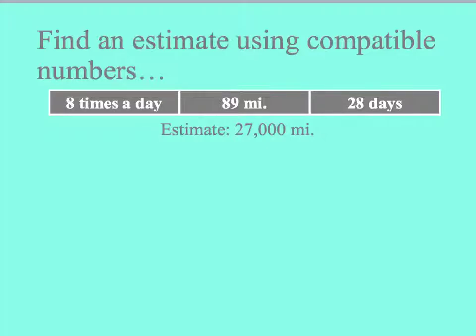So to find an estimate for our bus problem using compatible numbers, we're going to walk through that a little bit together. So 8, I might round up to 10 still. 89, I could round up to 100, because those two numbers are very easy to multiply. And then maybe I'll just leave 28 how it is, not change it at all, because we're going to take a look at our non-zero digits here. So we have 1 times 28.